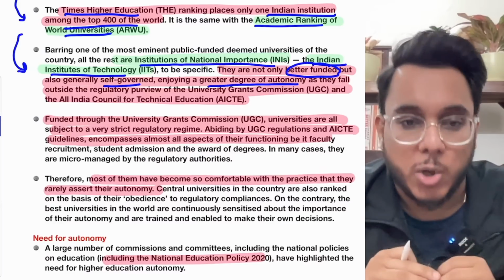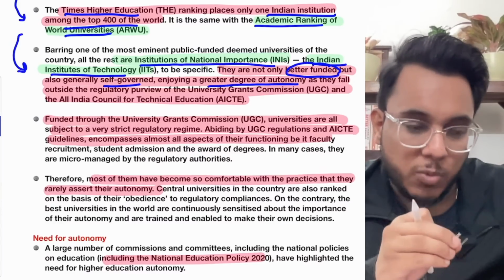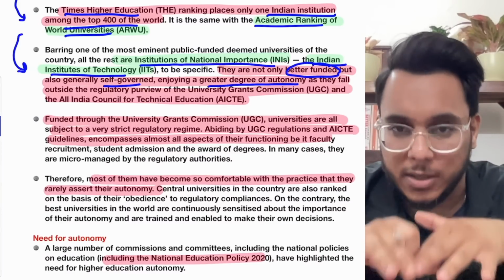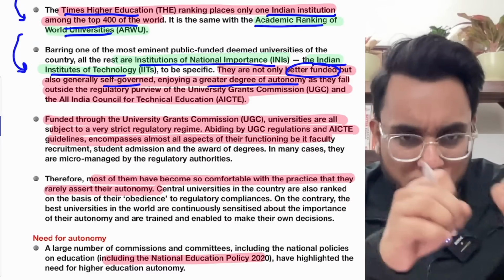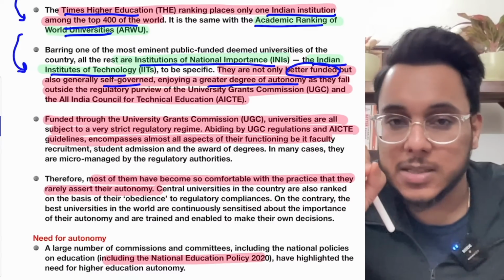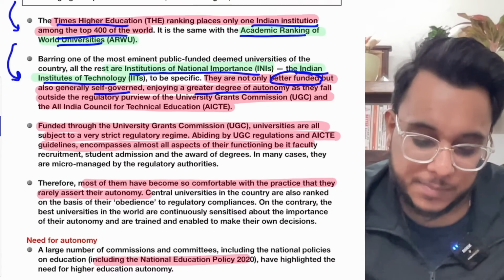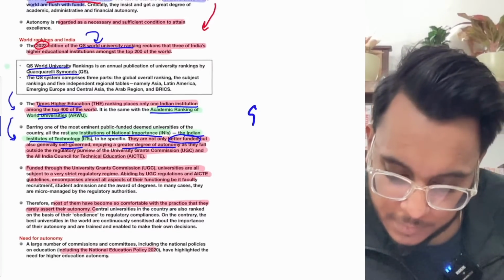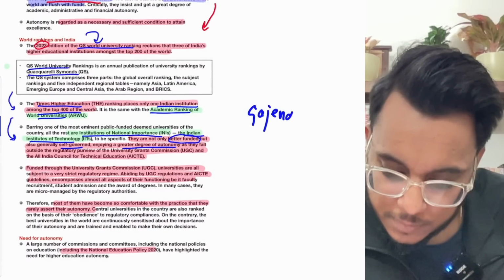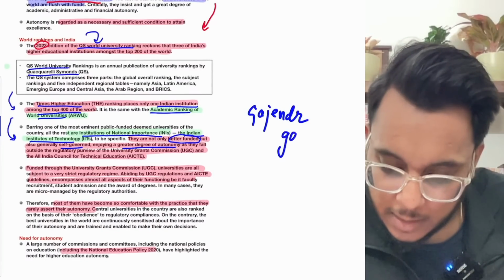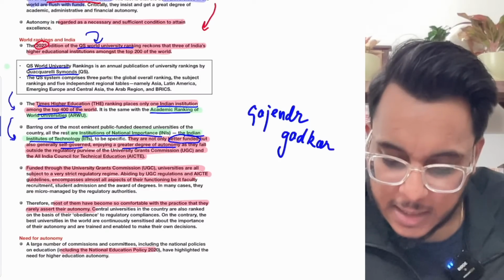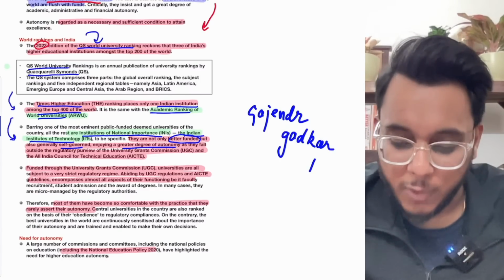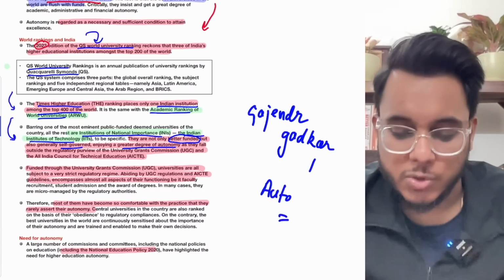Now, what is autonomy? Just an additional concept I am giving you, not mentioned in the article, so you can write it in your notebooks. There is the Gajendragadkar Committee, and it has explained the concept of autonomy in higher institutions.